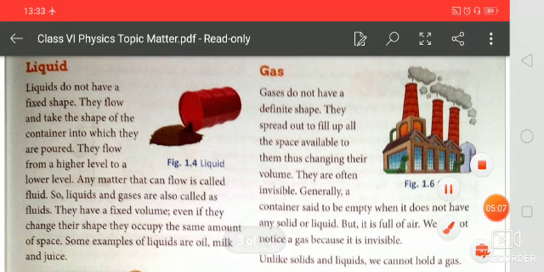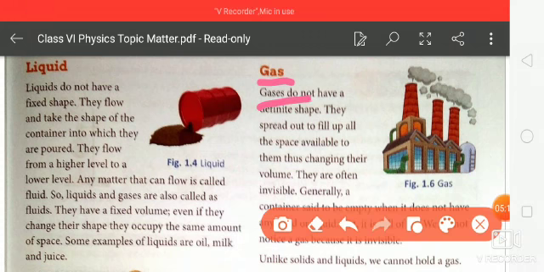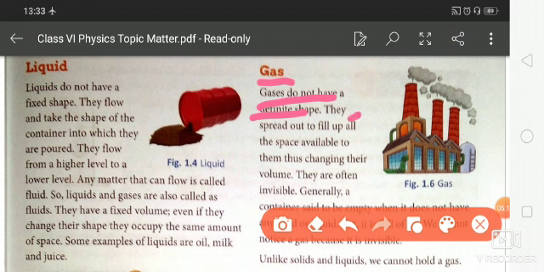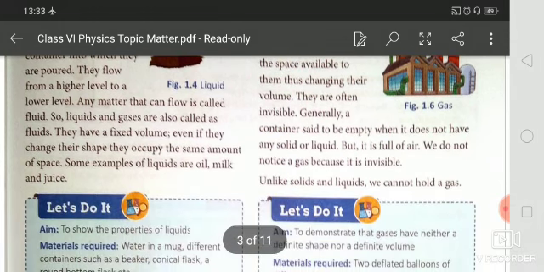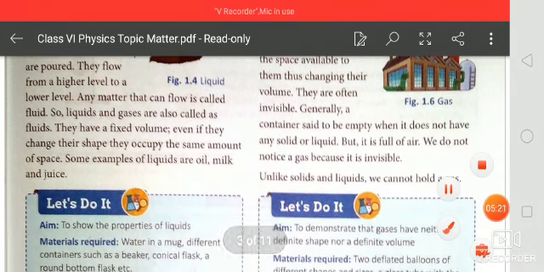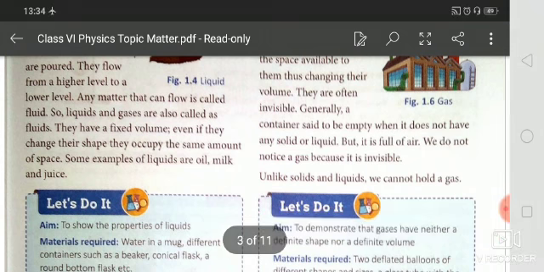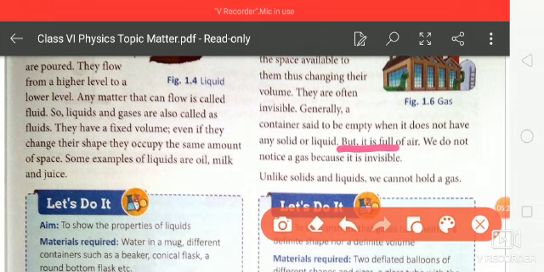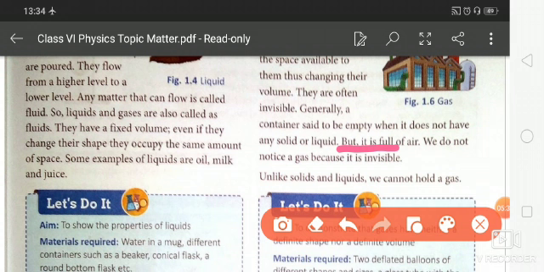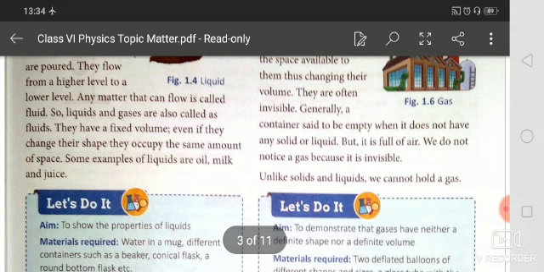Now, the next topic is gas. Students, gases don't have a definite shape and neither do they have a definite volume. They are often invisible, and a container is generally said to be empty when it does not have any solid or liquid, but it is full of air. That means gas is present everywhere. When you put any bucket or glass, you will find that it is filled with air, and we don't notice a gas because it is invisible. So you cannot see the gas.